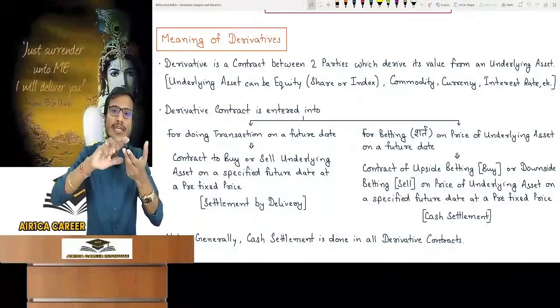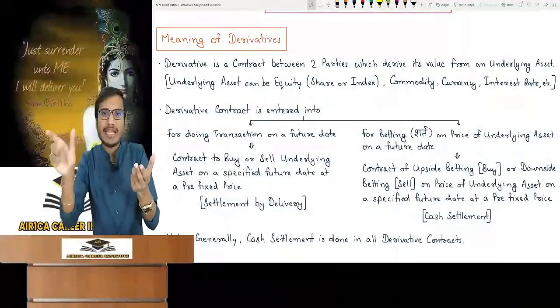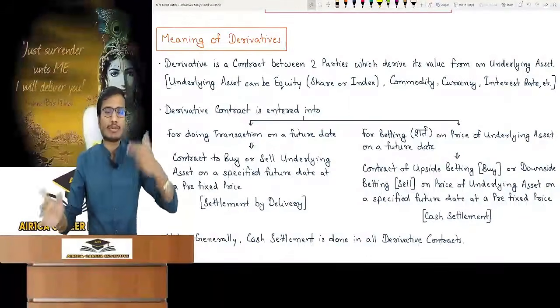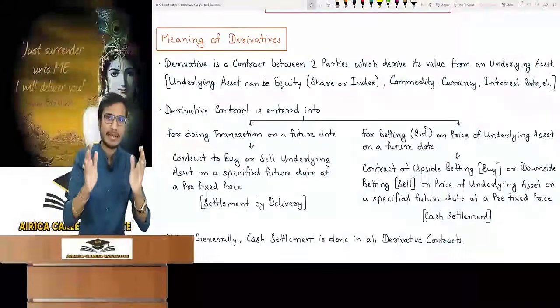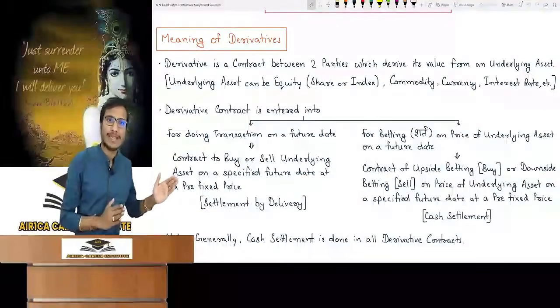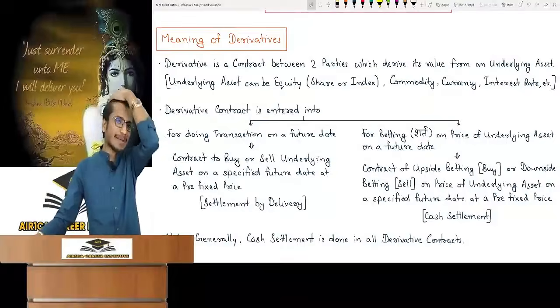So to make a derivative contract, the points or index value of Nifty or Sensex is considered as rupees. Suppose if there is 1 point, it is considered equal to 1 rupee. If it is 25,000 points, then it is considered 25,000 rupees. This works practically and also for the exam. Fit it in your mind. In Nifty and Sensex, delivery is not done; the derivative contract is done for betting purposes.